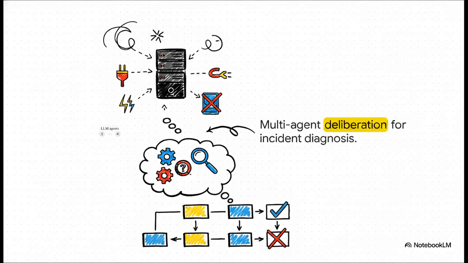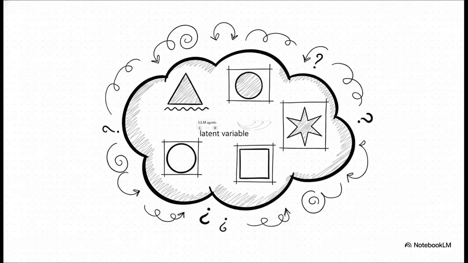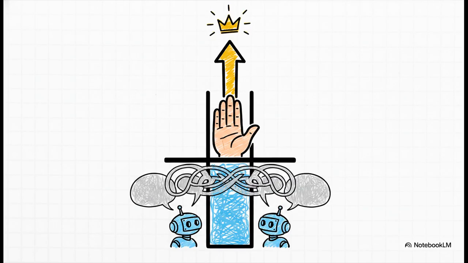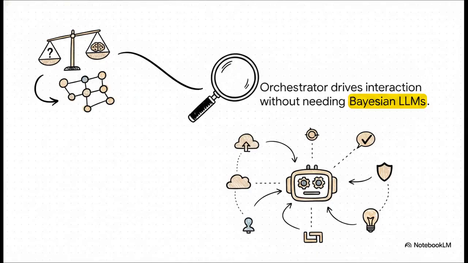What about multi-agent deliberation? Picture a complex server outage where agents debate the root causes. Here, the latent variable isn't just pass or fail. It's a set of mutually exclusive hypotheses. The orchestrator tracks posterior mass across each hypothesis, rigorously weighting arguments from every single expert agent. Once confidence crosses a utility-based threshold, the orchestrator terminates the debate and escalates the final decision. This value of information trade-off determines which agent to query next, managing partial info totally seamlessly.